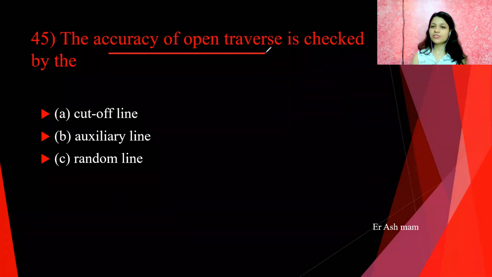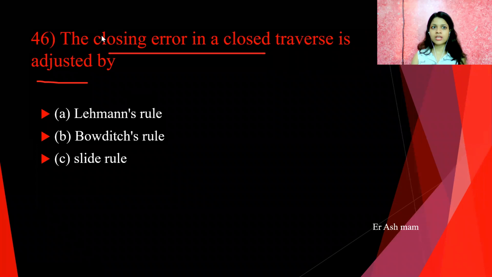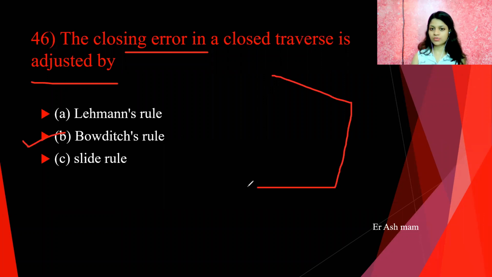Next is the accuracy of open traverse is checked by, answer is here A, that is cutoff line. Next one is the closing error in closed traverse is adjusted by, answer is Bowditch rules. We know that closed traverse we use for ponds, lakes, etc. If it is not closed at the end point, or if there is any error, we can use Bowditch rules for distributing errors.